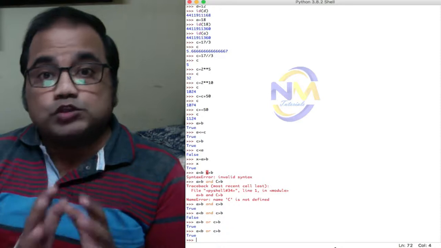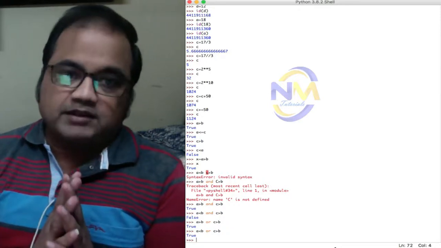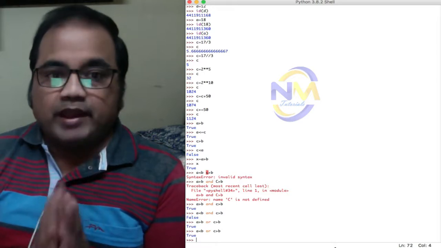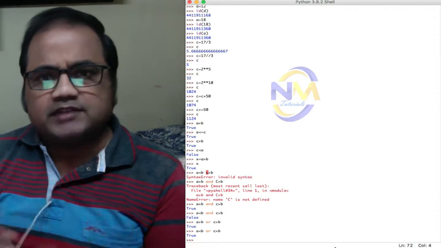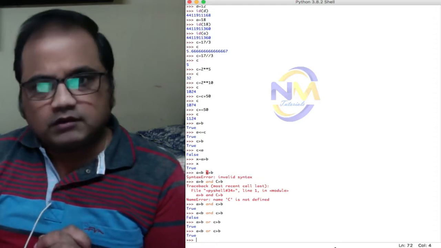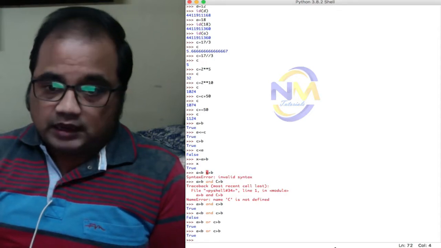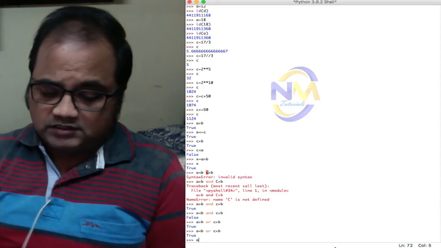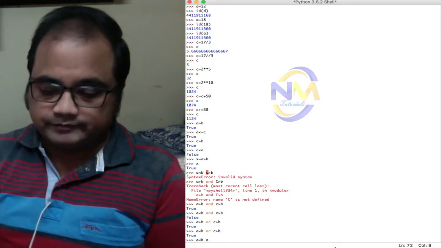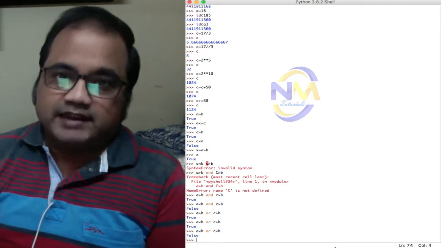It returns false only when both the conditions are false. The OR operator returns false when both the conditions are false. If either condition is true, it returns true. For example, A less than B or C less than B, both the conditions are false in this case.